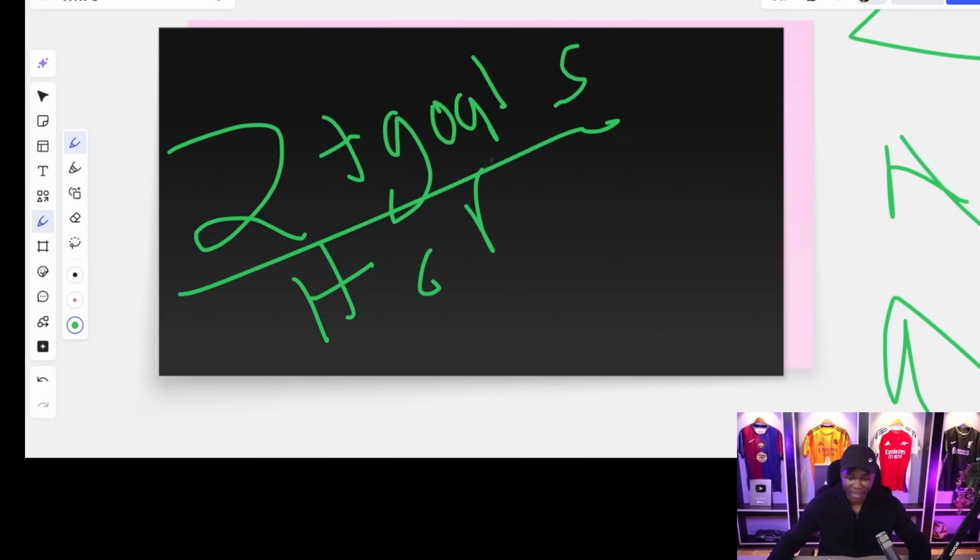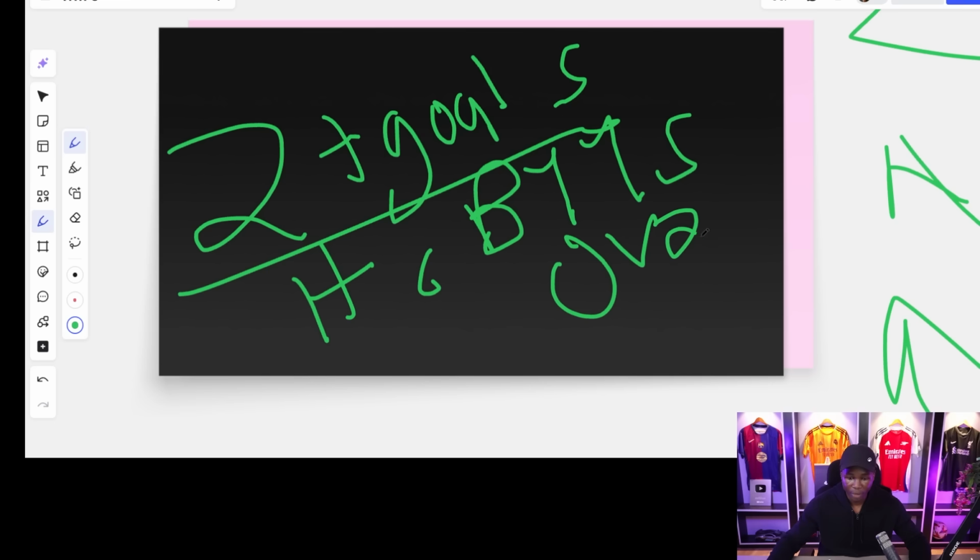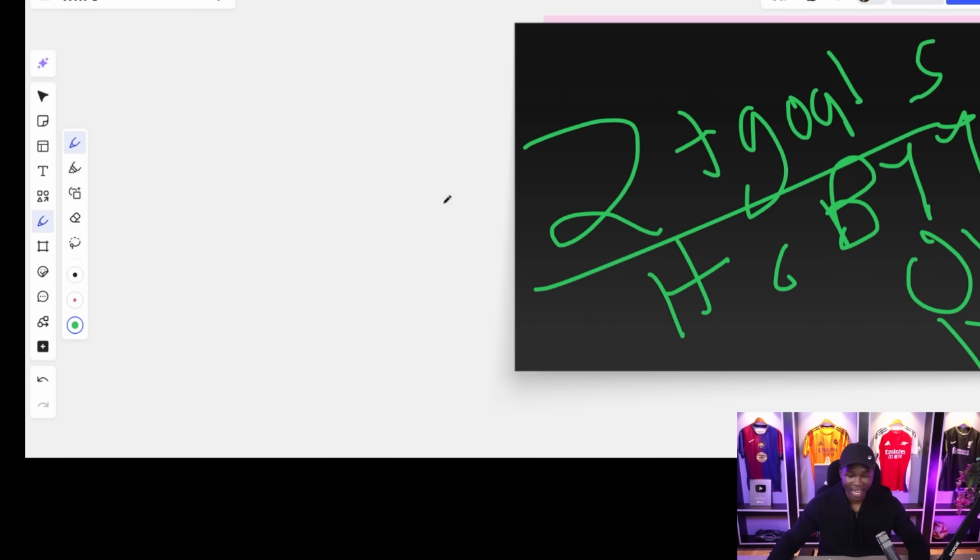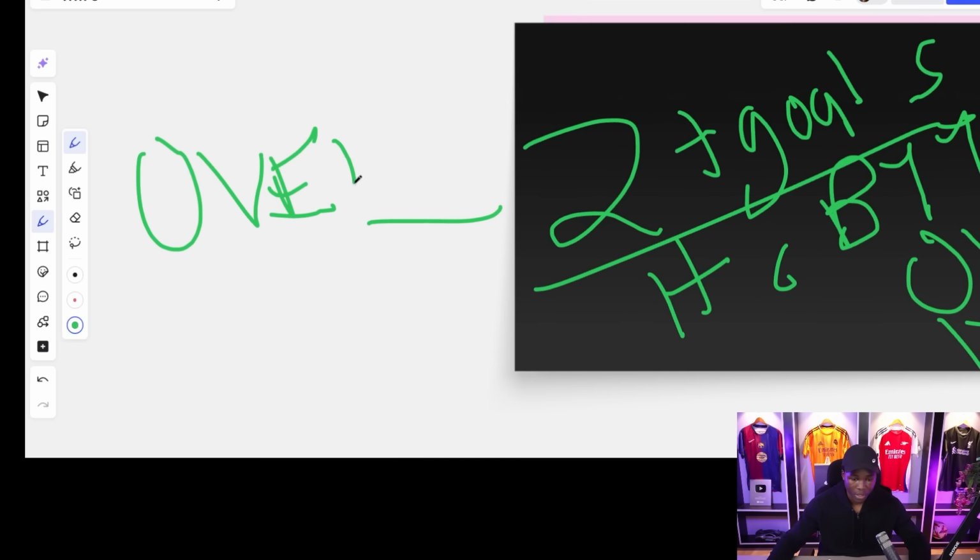So potentially we have a BTTS as a potential market. We have an over 2.5 as a potential market. And of course, we have the home team to win as a potential market. But I know you know me so far. In such a game, I always opt to bet on over 2.5 goals, because my conviction that goals are going to be recorded is undisputed. It has been proven.